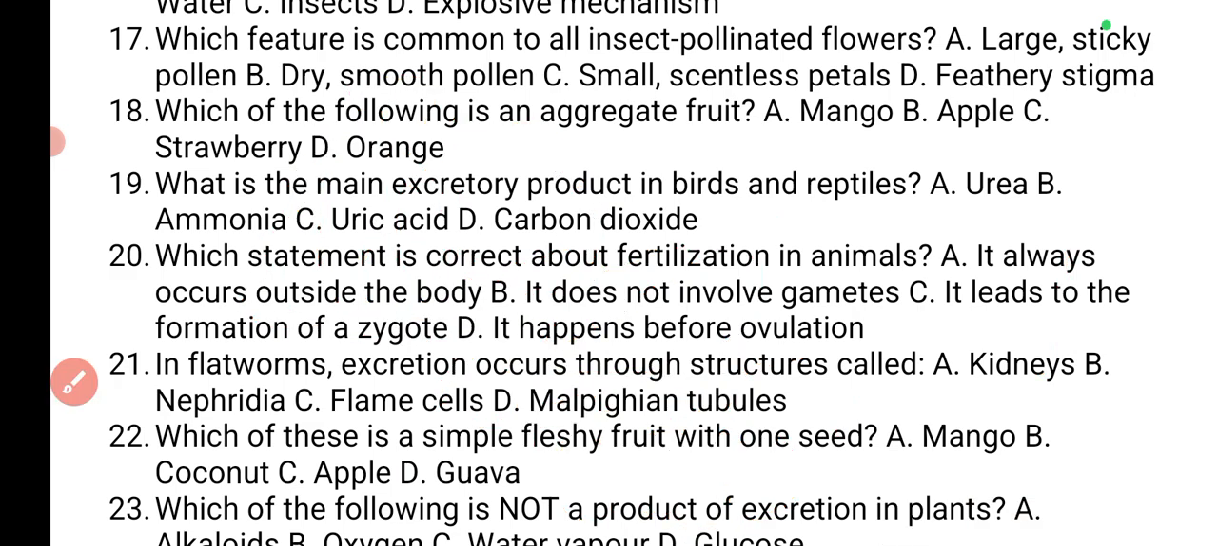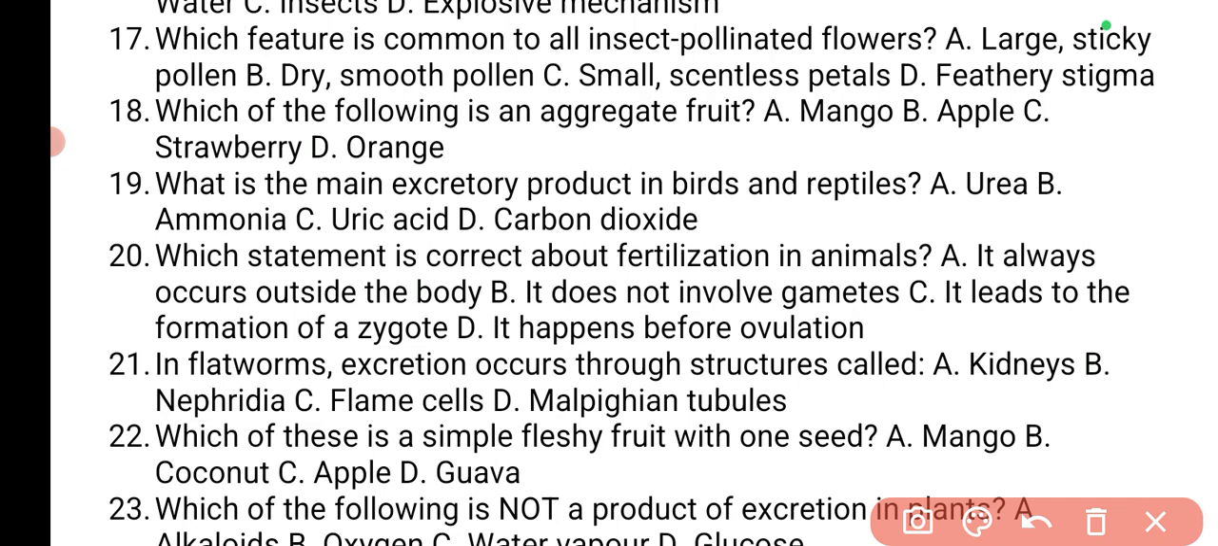Now, which statement is correct about fertilization in animals? It always occurs outside the body? No. It does not involve gametes? No. In fact, it involves gametes. And in fact, it almost always takes place internally, except in some fish and aquatic organisms. It leads to the formation of zygote. That is very correct. So that's the answer. A zygote is formed when there is fusion of sperm and egg.